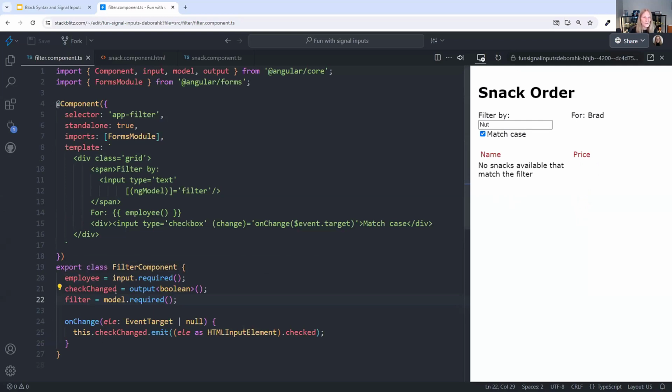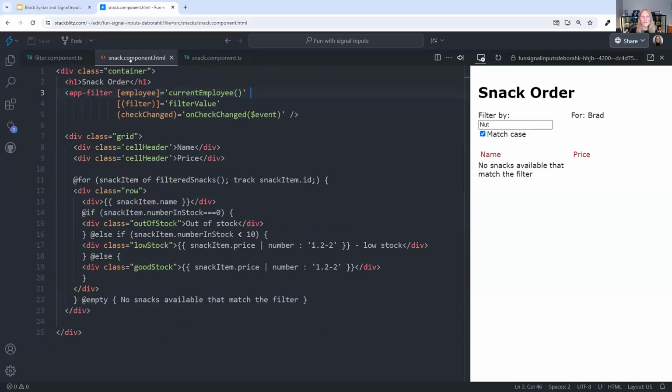So the only other code that I needed in here for this to work is for the change event on checking this match case. When that is changed, it emits a value into the output. And again, that's very similar to how we had to do it with the output decorators. So it's passing the value of whether it was checked or unchecked.